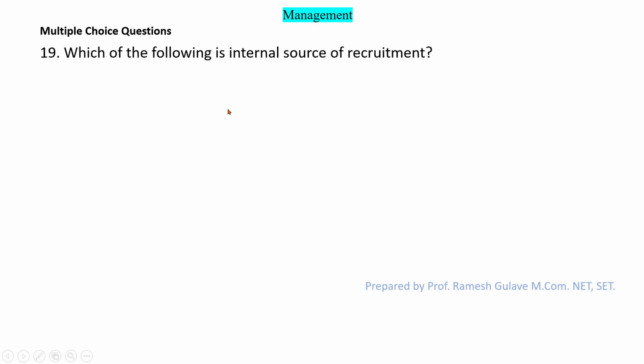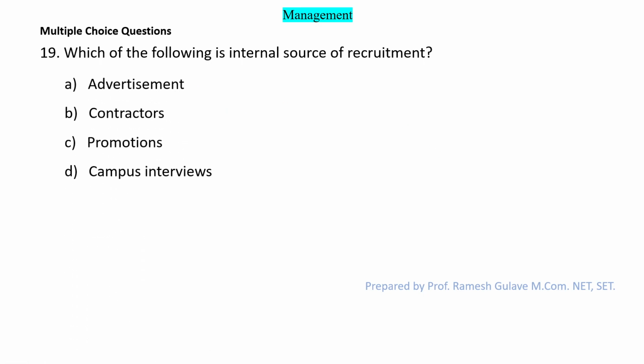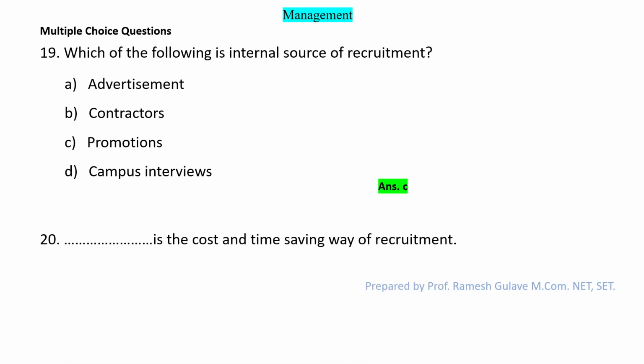Next question says which of the following is an internal source of recruitment? So this is a direct question. So we know that promotions, because giving advertisement and calling people for interview, that is external source. Contractors are external source. Campus interview is external, but promotion within the organization is an internal source of recruitment. So here option C is the right answer.